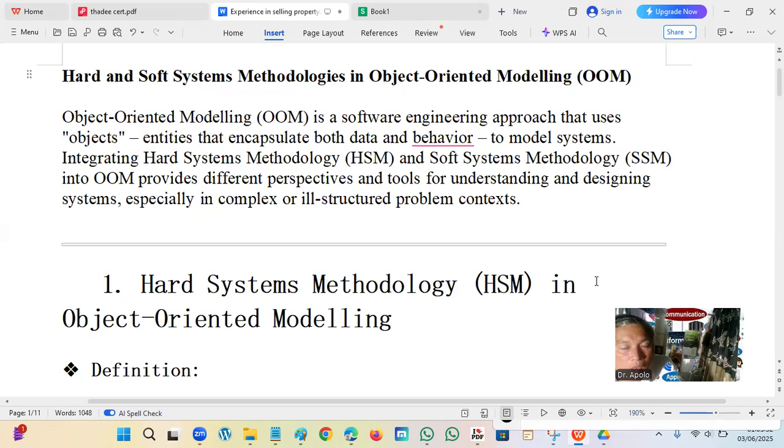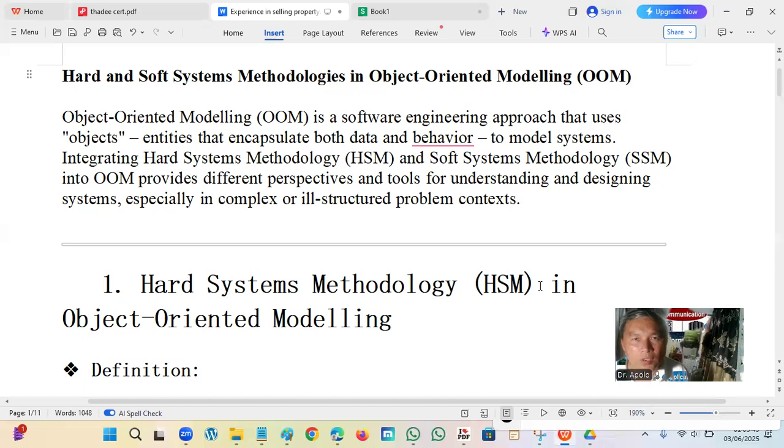So most likely it's very easy for the developer. So object oriented modeling (OOM) is a software engineering approach that uses objects, entities that encapsulate both data and behavior.